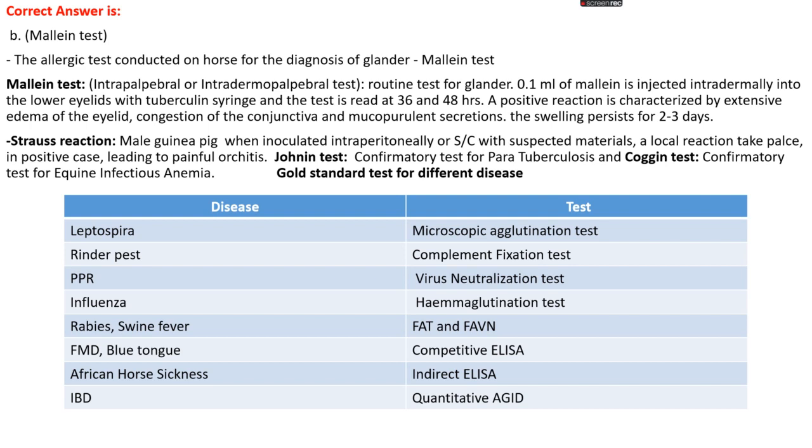Let's see some gold standard tests for different diseases. In case of leptospira, it's the microscopic agglutination test. In case of rinderpest, it is the complement fixation test. In case of PPR, the virus neutralization test. In case of influenza, the hemagglutination test. In case of rabies and swine fever, the fluorescent antibody test. In case of FMD and bluetongue, a competitive ELISA. In case of African horse sickness, indirect ELISA. And in case of IBD, quantitative AGID.